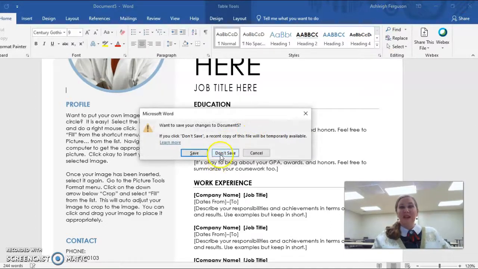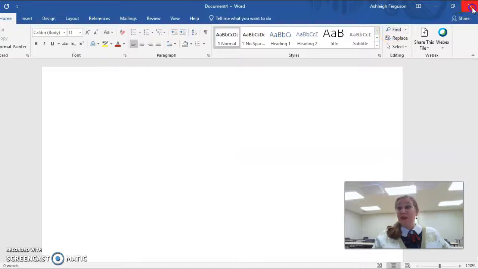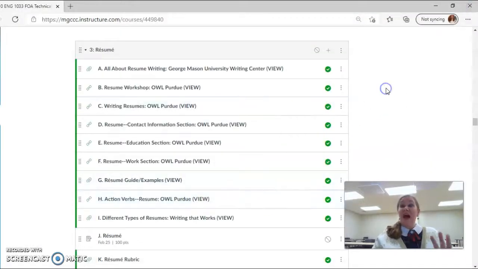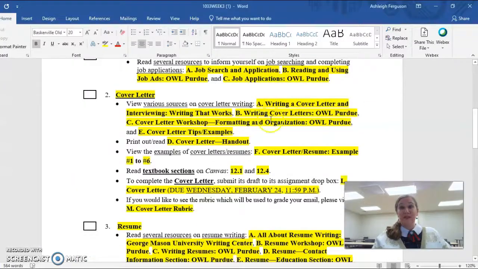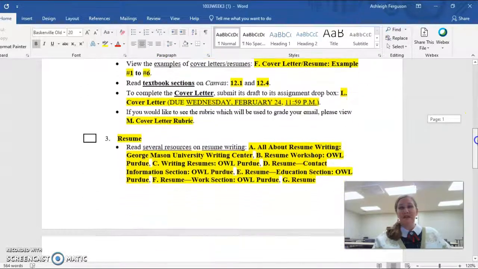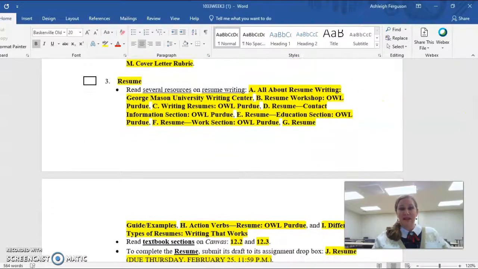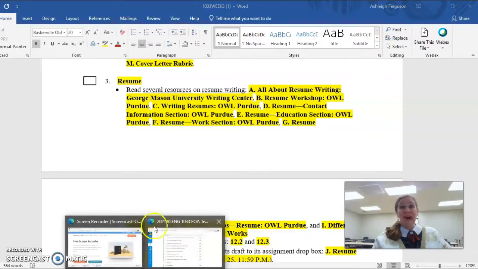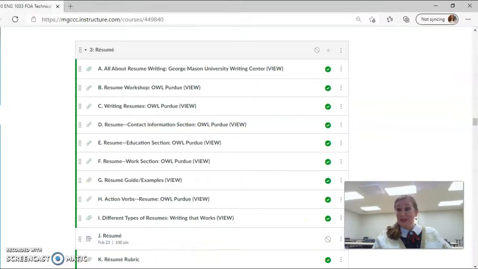All right, now you're going to notice you can use the templates or you can just type in the information. I have some other resources, and you'll notice on the checklist, I mentioned those very clearly underneath the resume section. There's several websites. Purdue OWL, as I mentioned, had really good information about the cover letter. They have good information about the resume as well. You can click on these. What I love about Purdue OWL is it gives you section by section the contact information, the education, the work section. This handout G is also awesome.